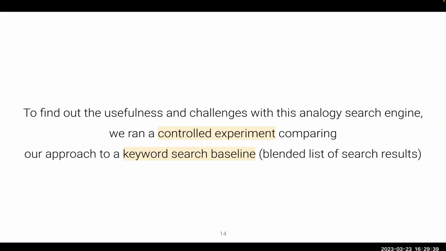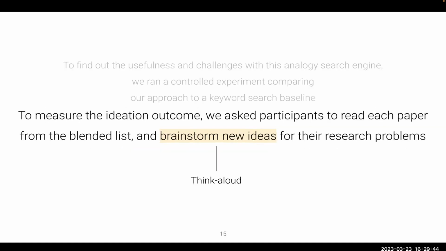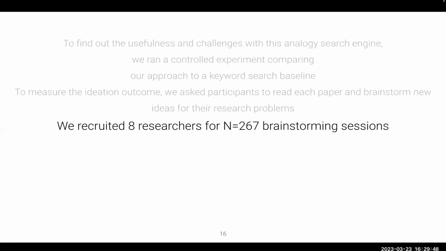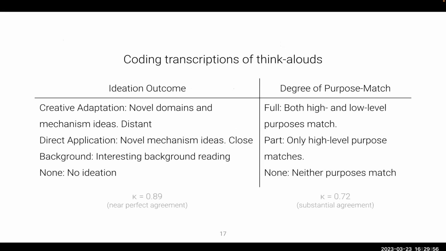We created a blended list of analogical and keyword search papers and asked the participants to read each result blind to condition to brainstorm new research ideas. Thus, the main data source consists of 267 transcribed think alouds of brainstorming from 8 participants, which 2 coders coded into 4 types of ideation outcome and 3 degrees of purpose match.